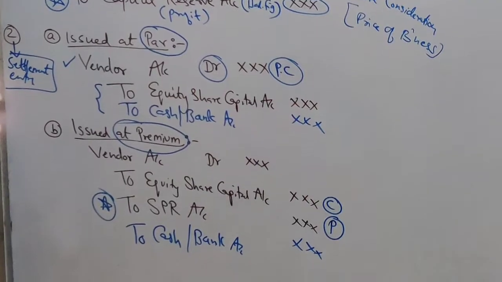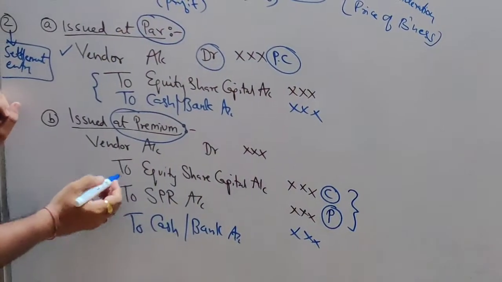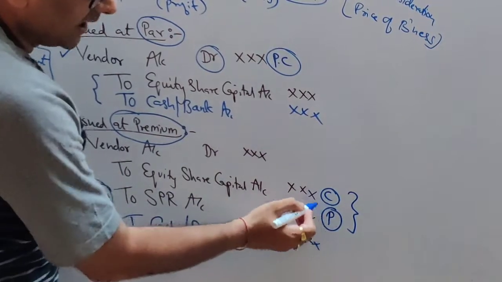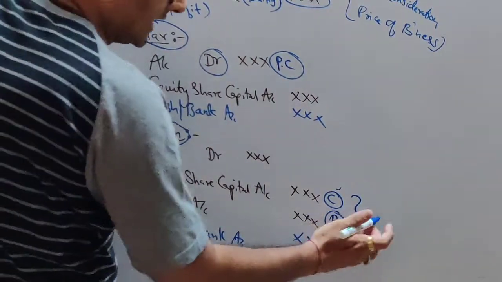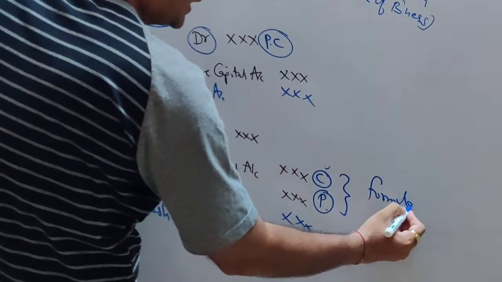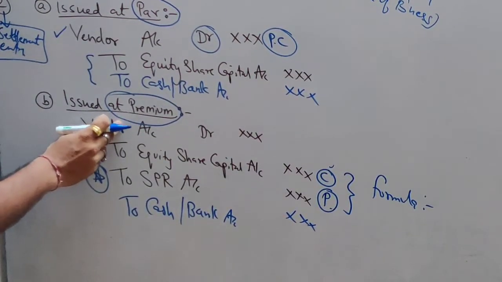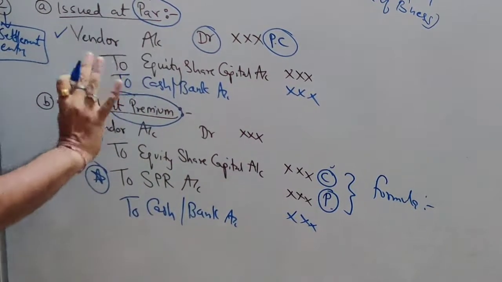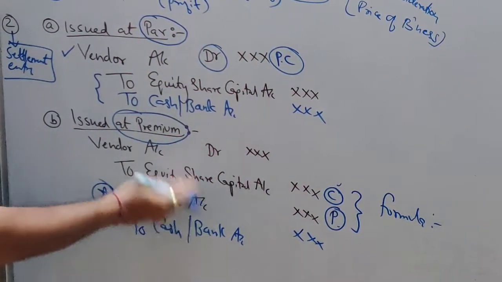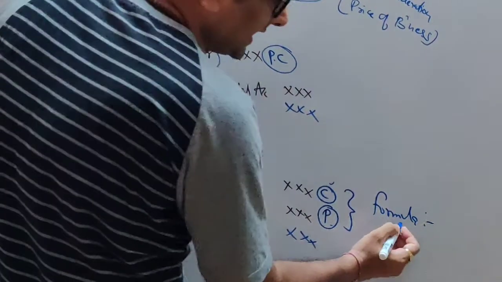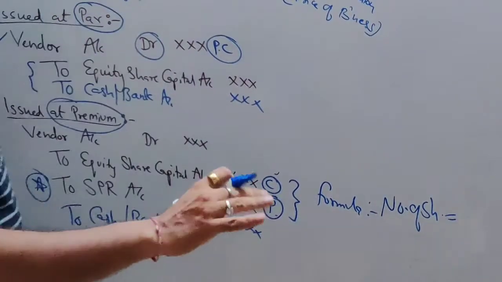Now students, the last important point is you will have to use a formula to divide this amount, like which will be your capital amount and premium amount. For that calculation, you will use this formula. When to use this formula? Whenever we are giving shares at a premium. For par, not required. Why? Because there is no SPR account. At premium, we need to split the money, premium money and capital. To split that money, I must know the number of shares we are giving to the vendor.